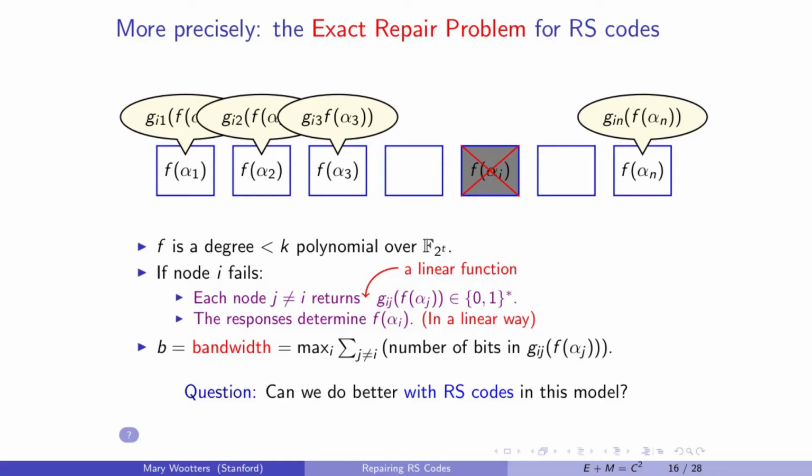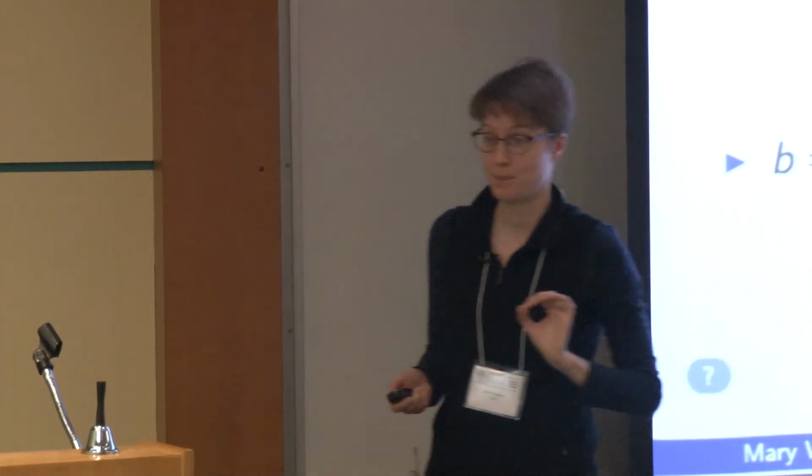Okay. Any other questions at this point about the problem statement? Cool. So here's the question for this talk: can we do better with Reed-Solomon codes? Can we do better than the naive thing, which is just contact k different nodes, download t bits from each?